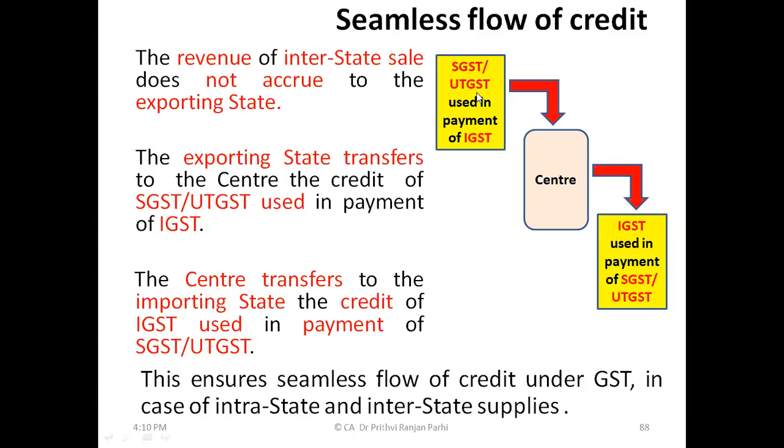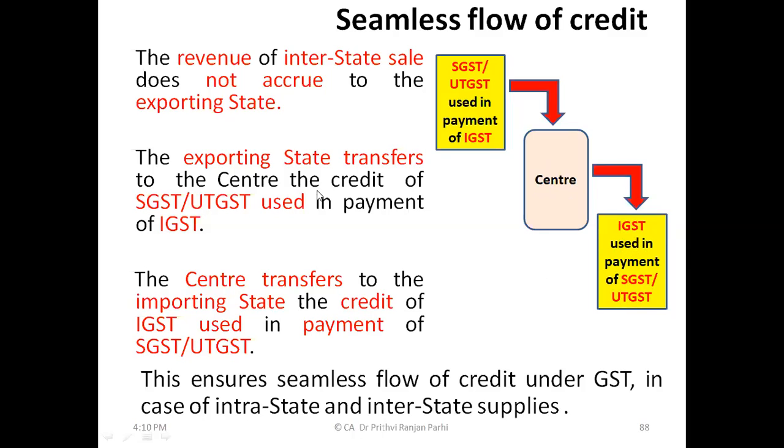Center will collect the SGST and UTGST which is used for payment of IGST. Then what is center going to do with that? Center will transfer to the importing state. How is it transferred? If that state has used some IGST for payment of SGST and UTGST, center will transfer that money to that state.